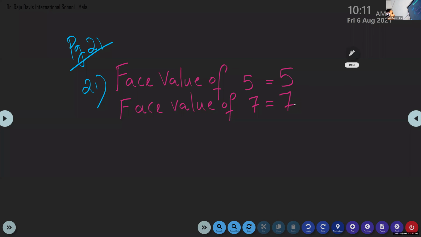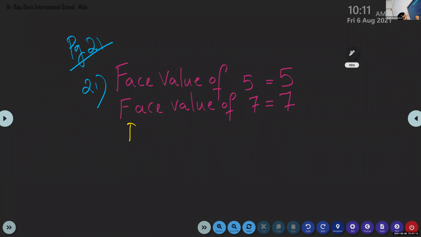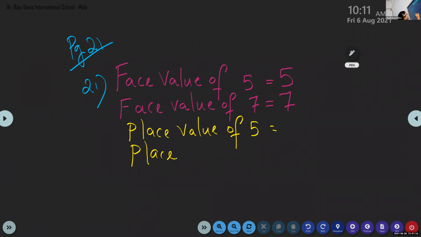Write the place value of these digits. Again, place value of 5 and place value of 7. I will write the number here on the side.